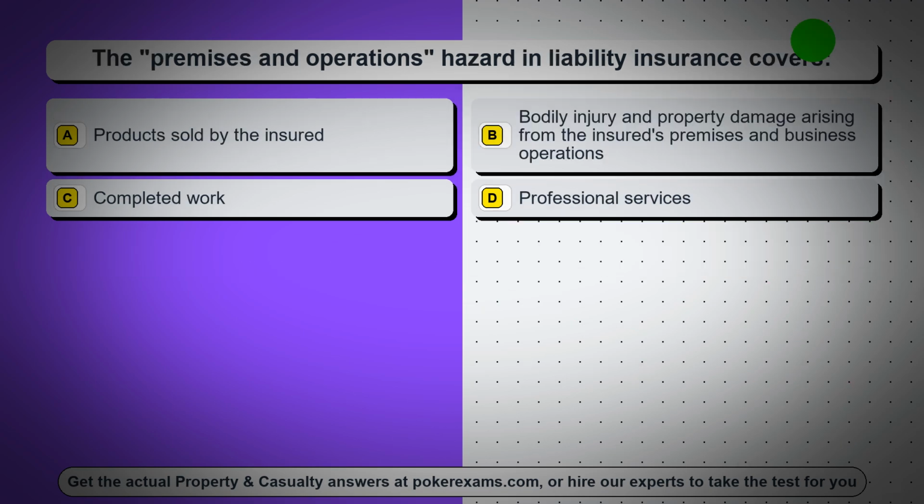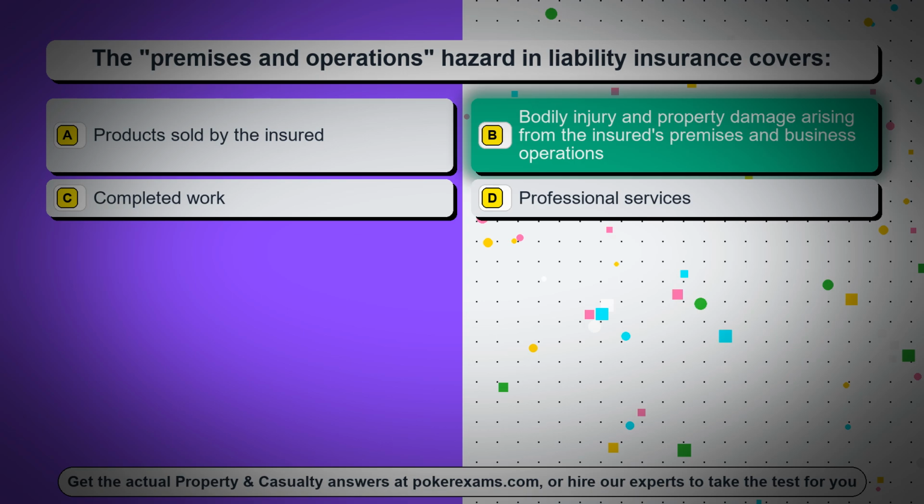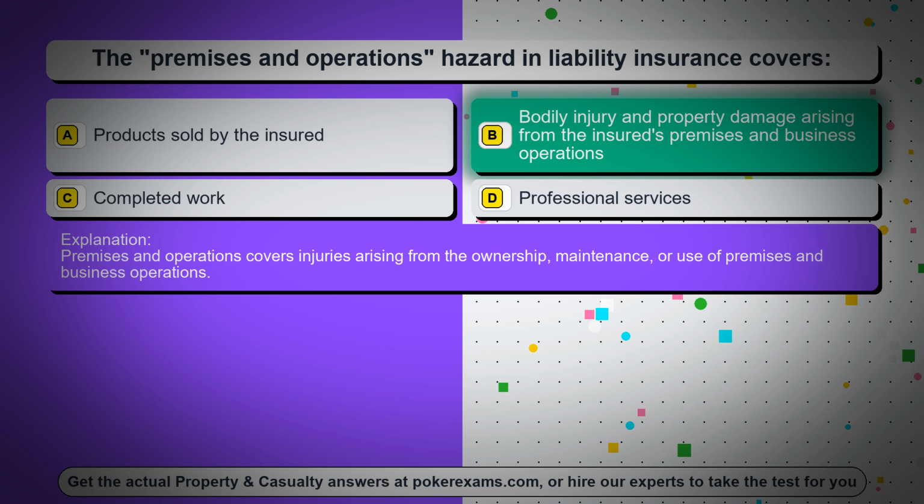Question 5. The premises and operations hazard and liability insurance covers: Option A. Products sold by the insured. Option B. Bodily injury and property damage arising from the insured's premises and business operations. Option C. Completed work. Option D. Professional services. The correct answer is option B. Bodily injury and property damage arising from the insured's premises and business operations. Premises and operations covers injuries arising from the ownership, maintenance, or use of premises and business operations.